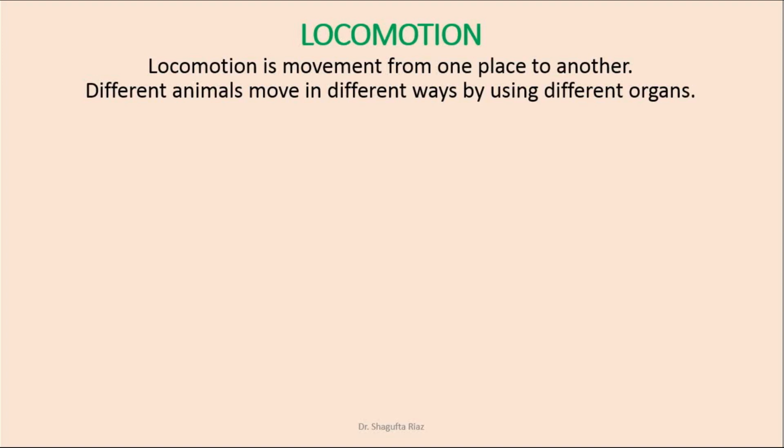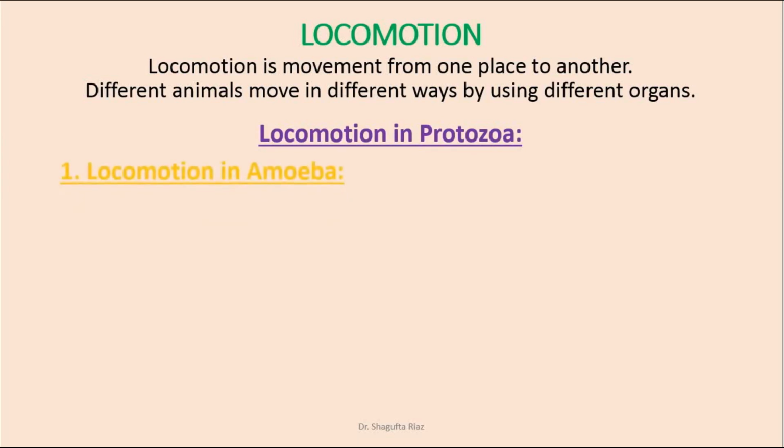Locomotion is movement from one place to another, and we have observed that different animals move in different ways by using different organs according to their habitat and according to their mode of life. We will discuss locomotion in unicellular organisms, that is protozoans, and in multicellular organisms as well. But first we will discuss locomotion in unicellular organisms, and the example is locomotion in amoeba.